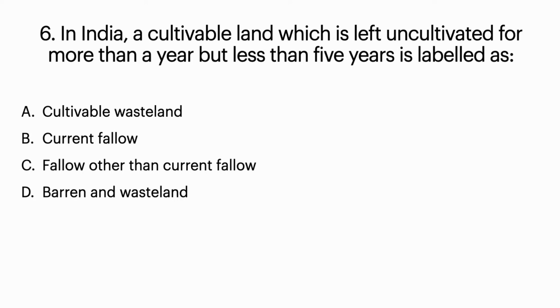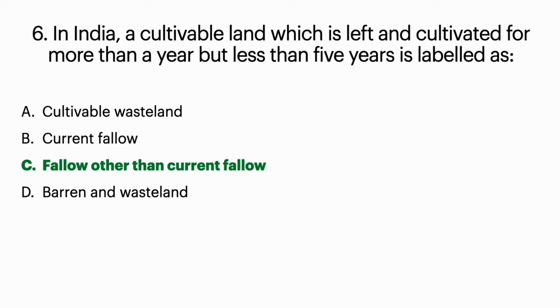In India, a cultivable land which is left uncultivated for more than a year but less than 5 years is labeled as: option A, cultivable wasteland; option B, current fallow; option C, fallow other than current fallow; option D, barren and wasteland. So option C is the correct answer, fallow other than current fallow.